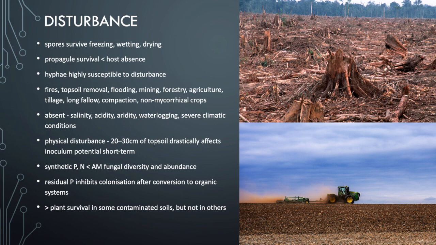All of those disturbances take out the plants that have been colonized by arbuscular mycorrhizal fungi, which basically destroys their ecosystem. Also, synthetic fertilizers like phosphate and nitrogen disrupt or even completely get rid of arbuscular mycorrhizal fungi.